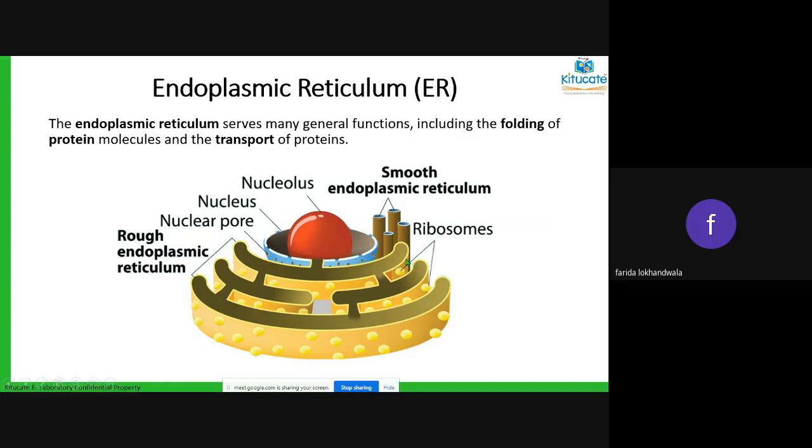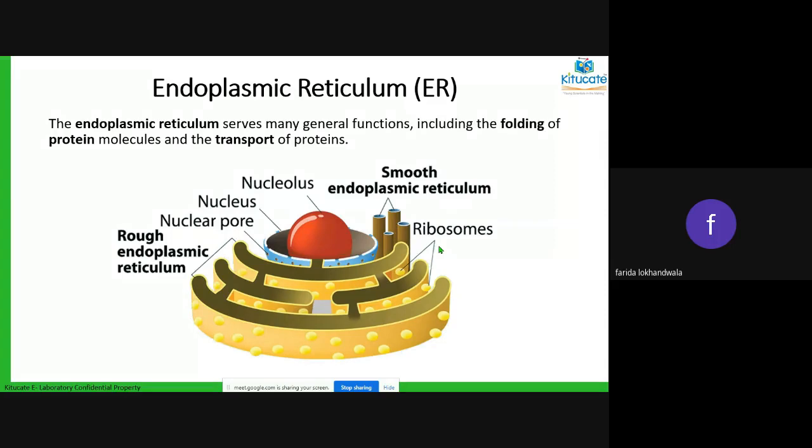When you don't have the dots, you call it smooth endoplasmic reticulum. In short form, you can write SER for smooth endoplasmic reticulum, and for rough, RER. Now, those dots are the ribosomes.